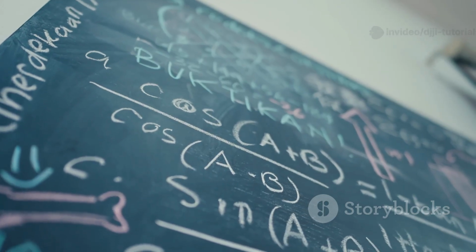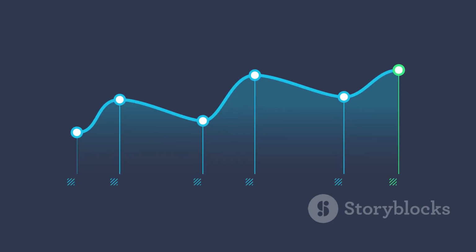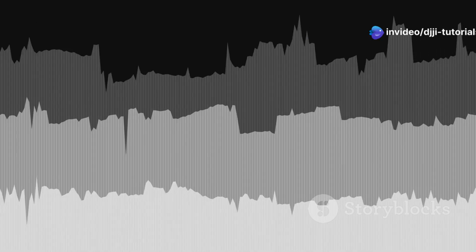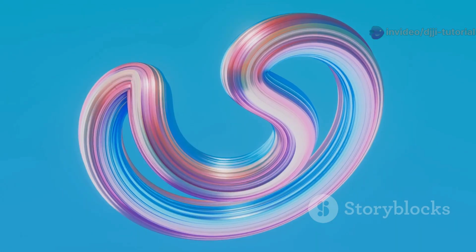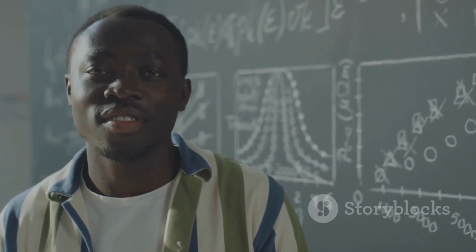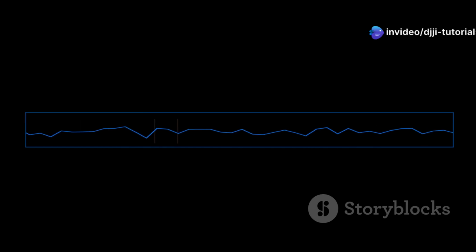Key points. Key points on the graph include (0, 0), (pi over 2, 1), (pi, 0), (3 pi over 2, -1), and (2 pi, 0). The graph of y = sin x is a continuous, smooth curve that does not have any sharp corners. It is a fundamental function in trigonometry, and is used to model many periodic phenomena in physics, engineering, and other fields.